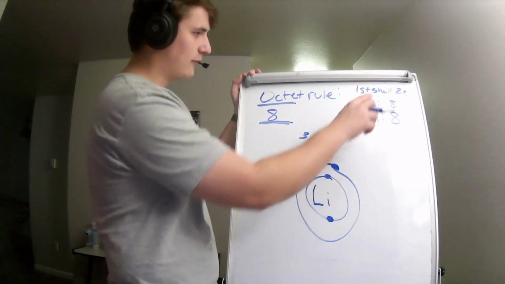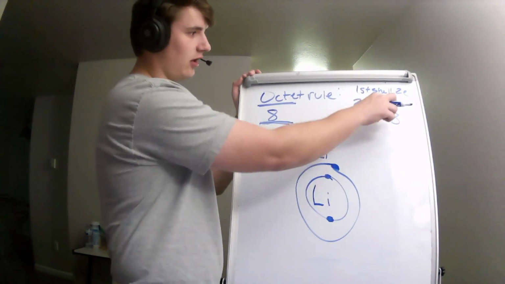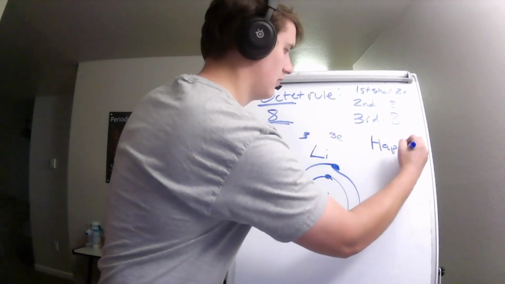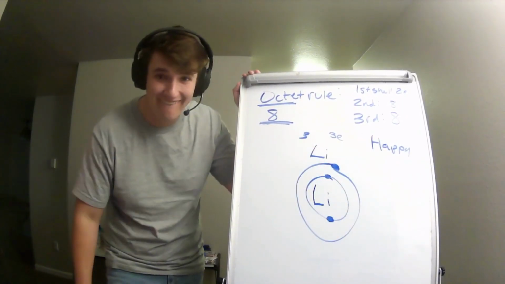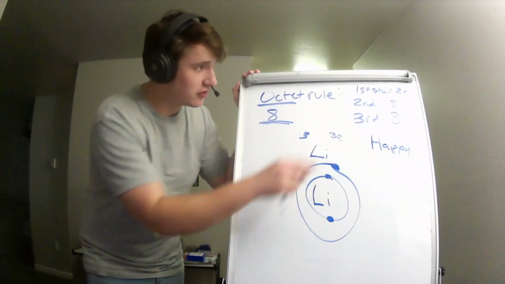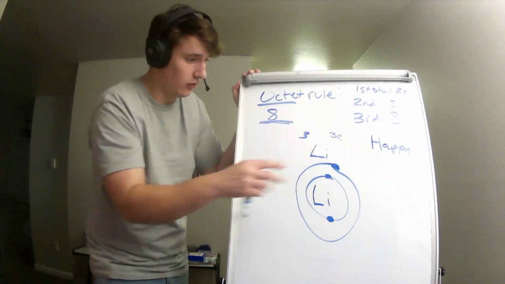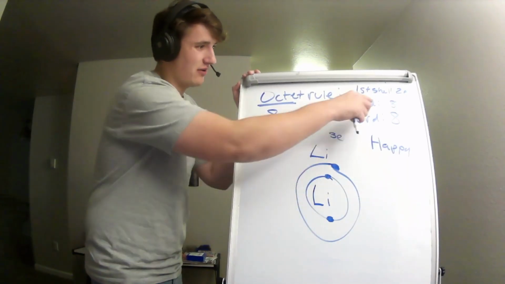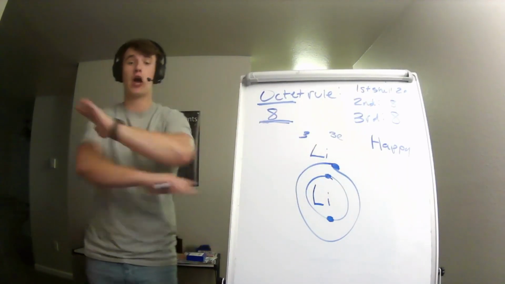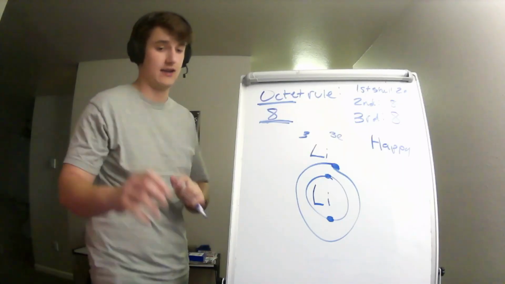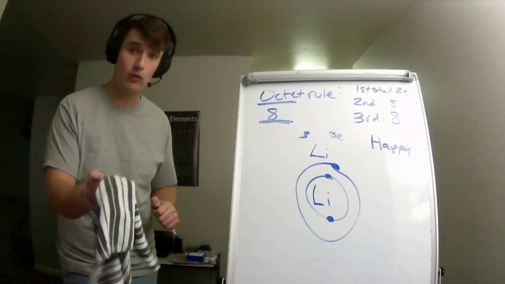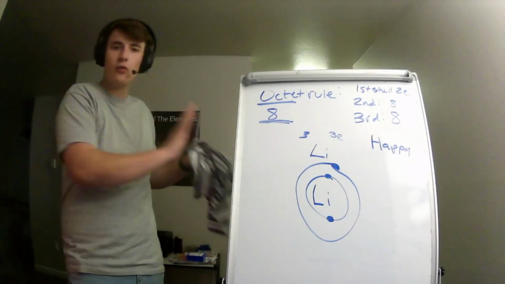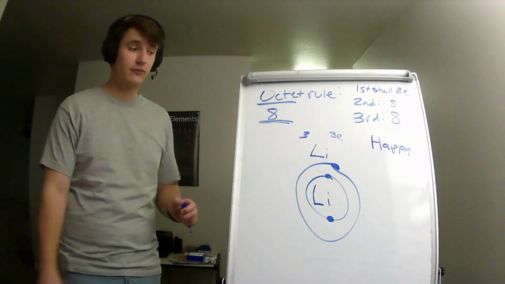And we know that our second shell wants 8 to be what? To be happy. How many do I have in our second shell? We got 2 in our first shell. First shell wants 2, so that's full, so that's happy. But then, in our second shell, we only have 1, but we want 8. Lithium is not happy. Lithium is not a happy element when it's stable. Now, like I said earlier, it can bond with other atoms, which is a whole other video. It can bond with other atoms to be happy.